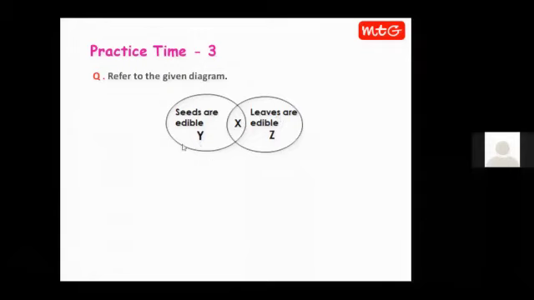And Y is some plant whose seeds are edible, but whose leaves are not edible. Similarly, Z is a plant whose leaves are edible, but seeds are not edible. I hope this much is clear. The overlapping portion has common characteristics, whereas the ones mentioned in the circles are exclusive. Y will have edible seeds, it will not have edible leaves. Similarly, Z will have edible leaves, but non-edible seeds.